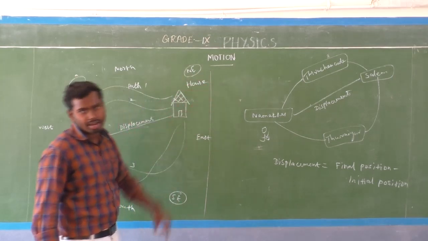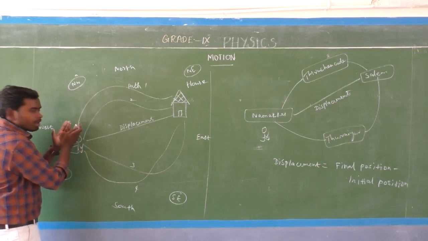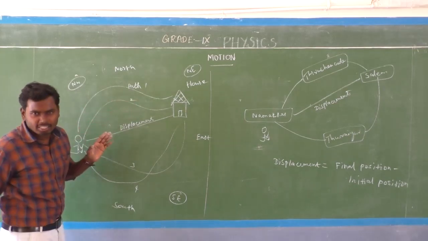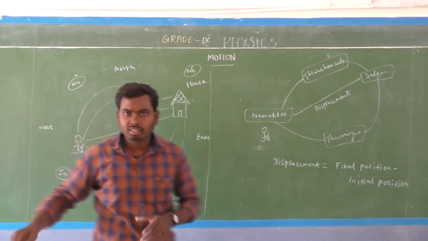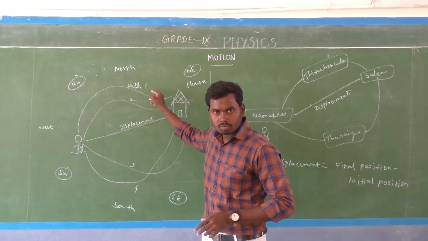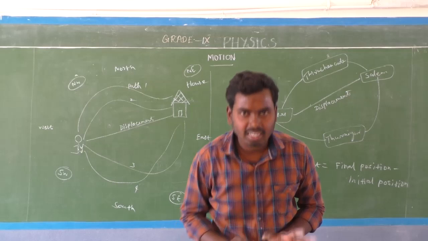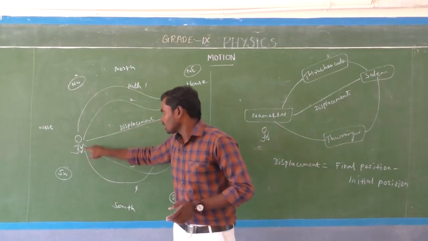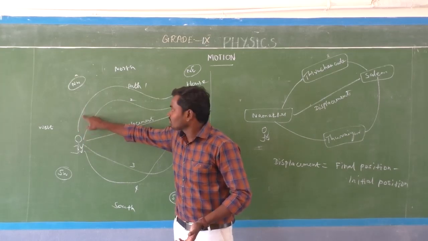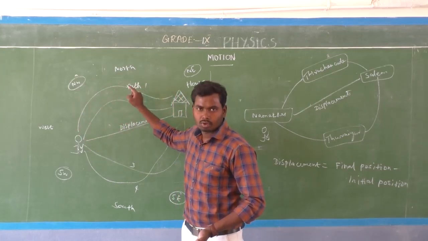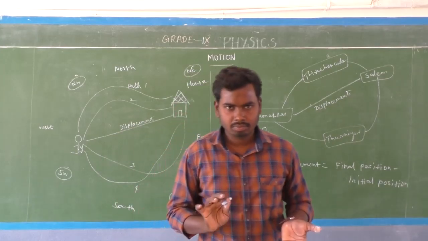Am I right? Northeast direction. So look here. In distance, the direction of the path length is continuously changing. So we should not consider the direction, isn't it? Because the path length direction is continuously changing, we should not consider that.